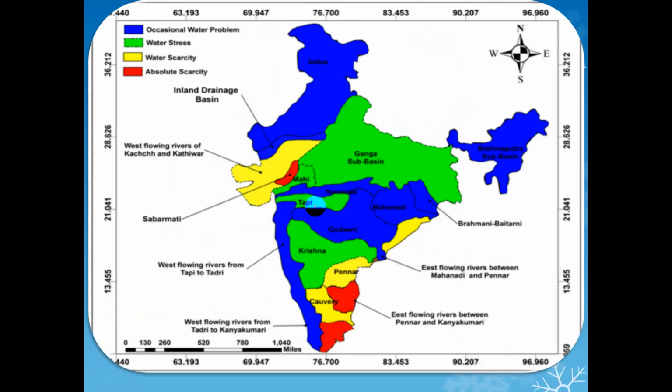Water scarcity is also obvious in the Kaveri region and the south Indian part of India, where there is a minuscule amount of water. So absolute scarcity is here.